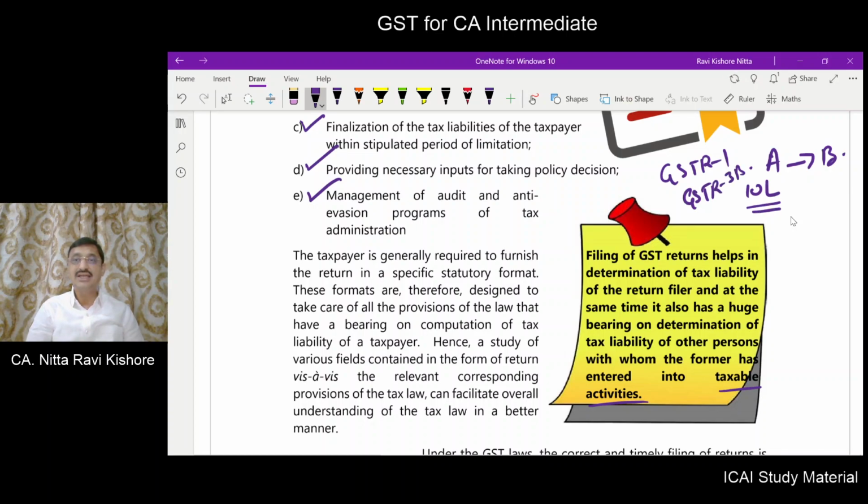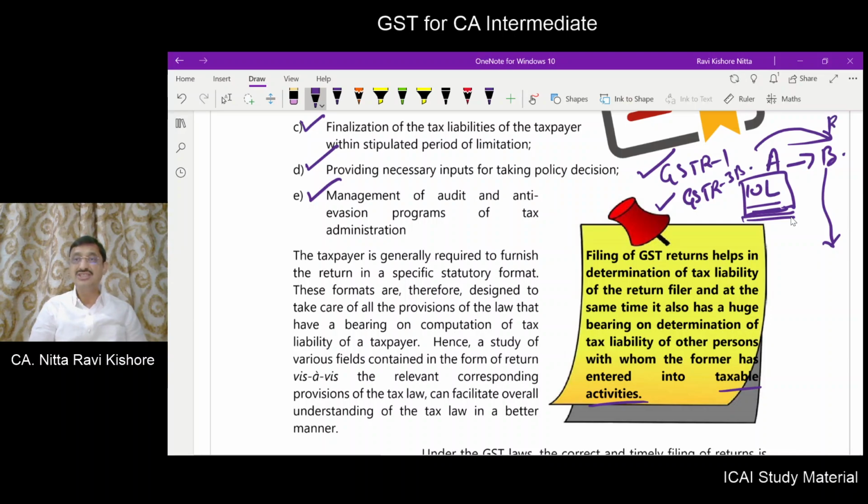So the government has information that A had a business dealing with B for rupees 10 lakhs.